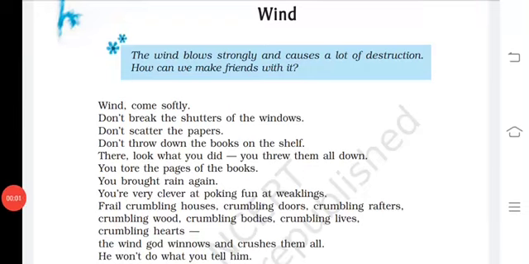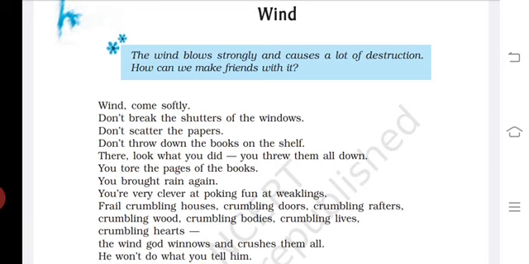Students, in this video, we'll discuss the rhyming scheme and the poetic devices used in the poem Wind. Now let us talk about the rhyming scheme of the poem. Students, as you all know, to find out the rhyming scheme of any poem, we observe the words which are at the end of each line, and we check if any word rhymes with any other word which is at the end of any other line.